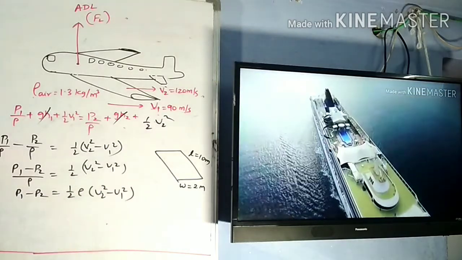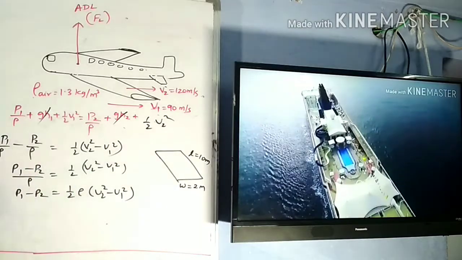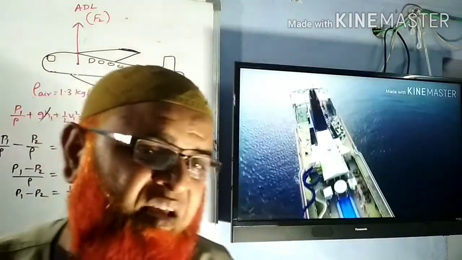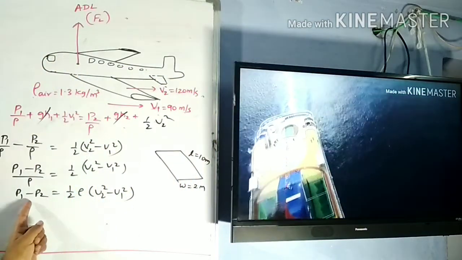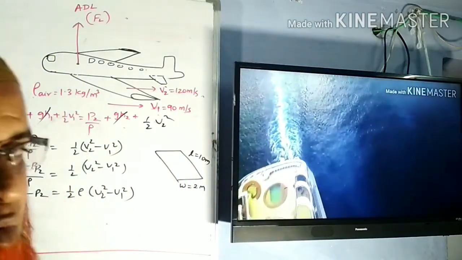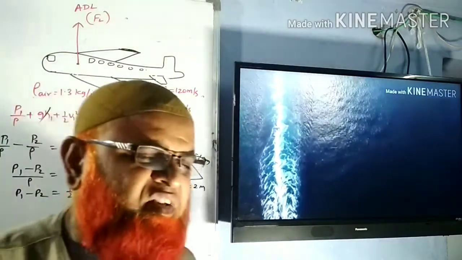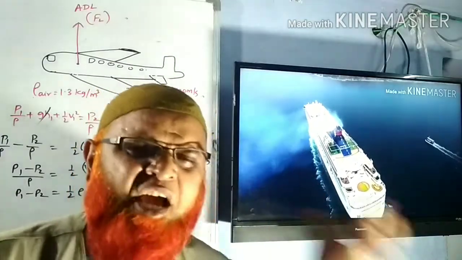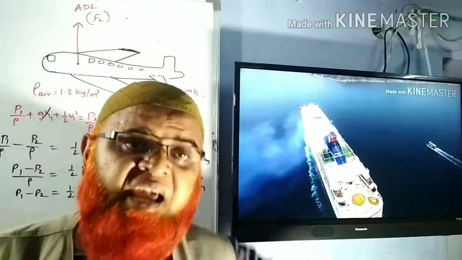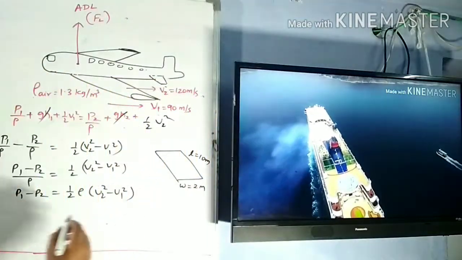What is the point now? He is asking two things from us. He is asking for the pressure difference, and he is also asking for the aerodynamic lift. You can find the pressure difference by using this formula. But what do you mean by aerodynamic lift? Aerodynamic lift is nothing but how much force is applied on the aeroplane so that the huge aeroplane is able to fly in air.